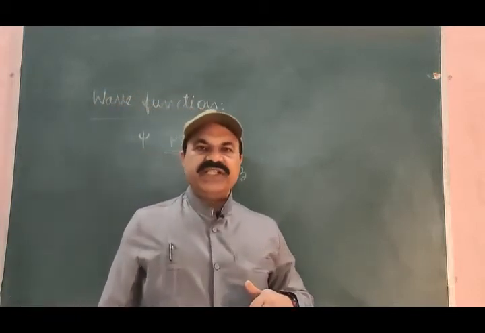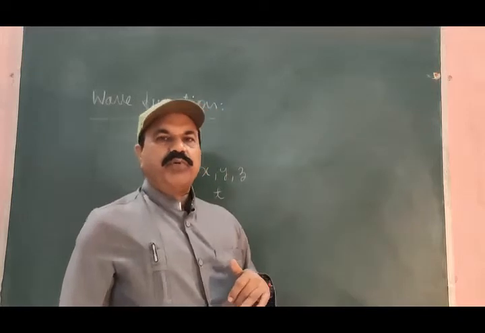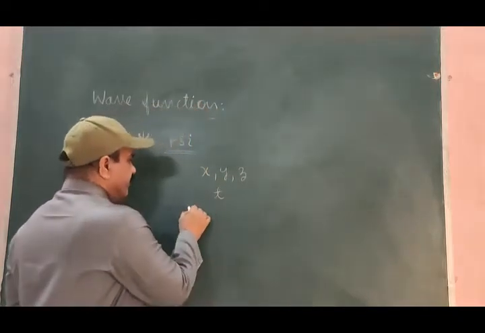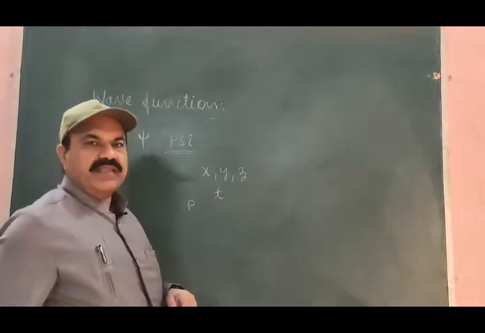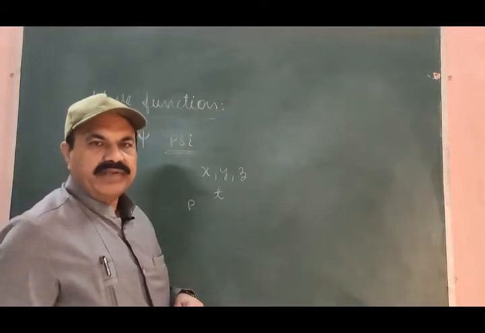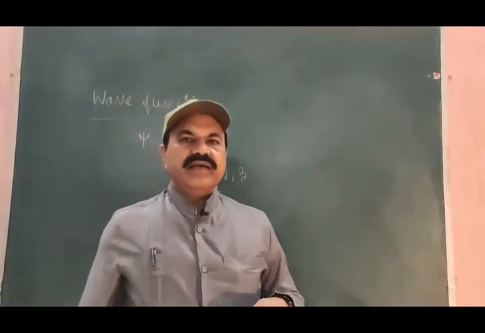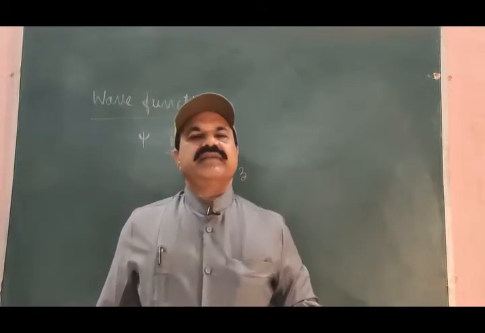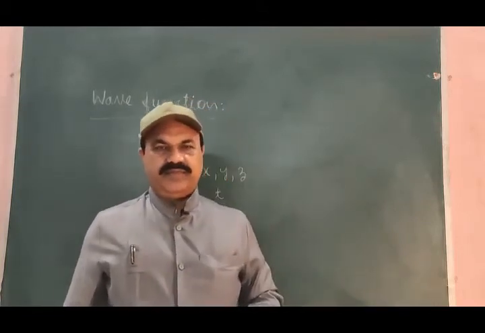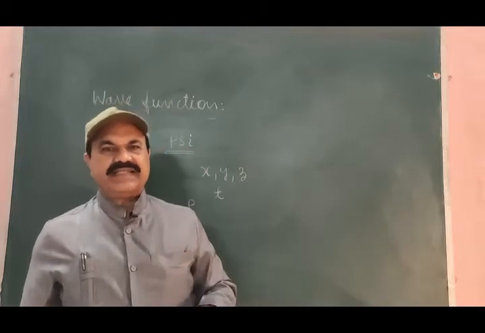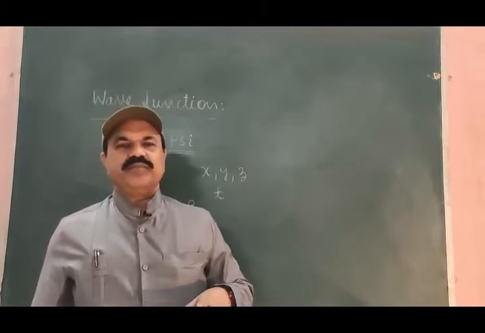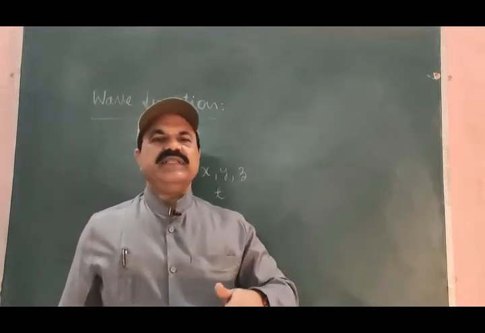What is probability? Probability P is the possibility of finding something somewhere.